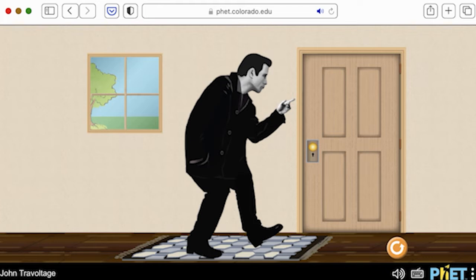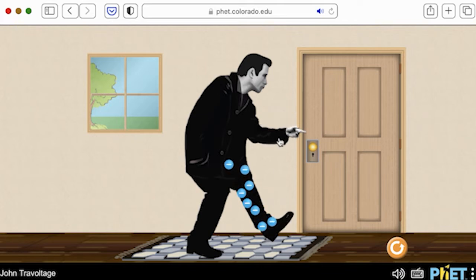I can rub his foot on the rug and move his arm closer or further from the doorknob. As I rub his foot on the rug, I hear his foot rubbing, and I notice charges, shown as blue spheres that appear with a pop, transfer from the rug onto John's body.